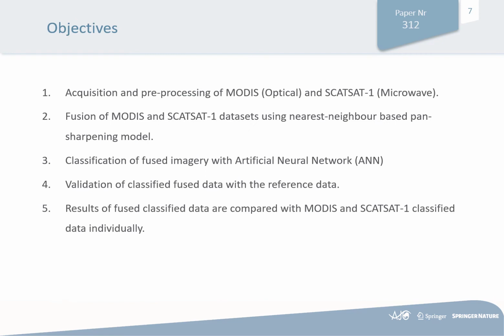Now the objectives of the study are divided into five points. The first is the acquisition and pre-processing of the MODIS optical data and the scatterometer microwave data. The second is the fusion of the MODIS and scatterometer datasets using the nearest neighbor based pan sharpening model. Then we classified the fused image with an artificial neural network and validated the classified fused data with the help of the reference data. And at last, the results of the fused classified data are compared with the MODIS and scatterometer classified data individually.